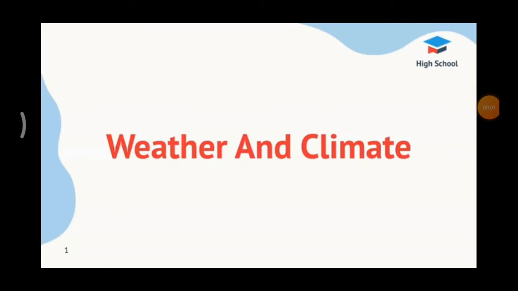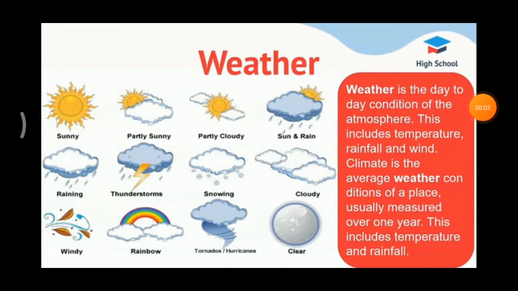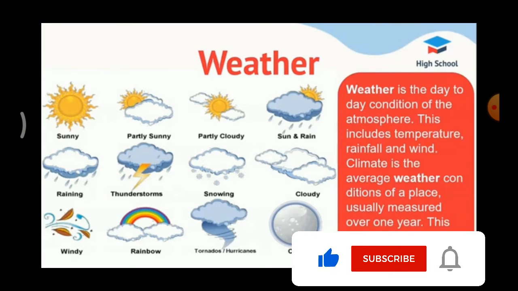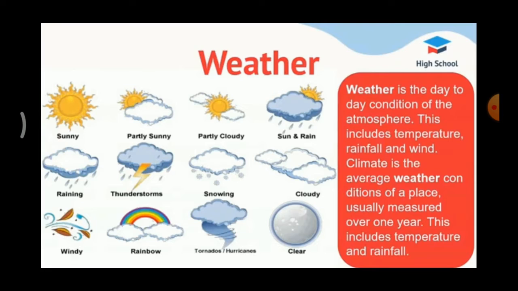This is Geography second lesson, Weather and Climate. Weather. Weather is the day-to-day conditions of the atmosphere at any place as regards sunshine, temperature, cloud, wind, fog condition, air pressure, humidity, precipitation and such other elements. Precipitation means rainfall. Weather is nothing but the daily condition of the atmosphere.